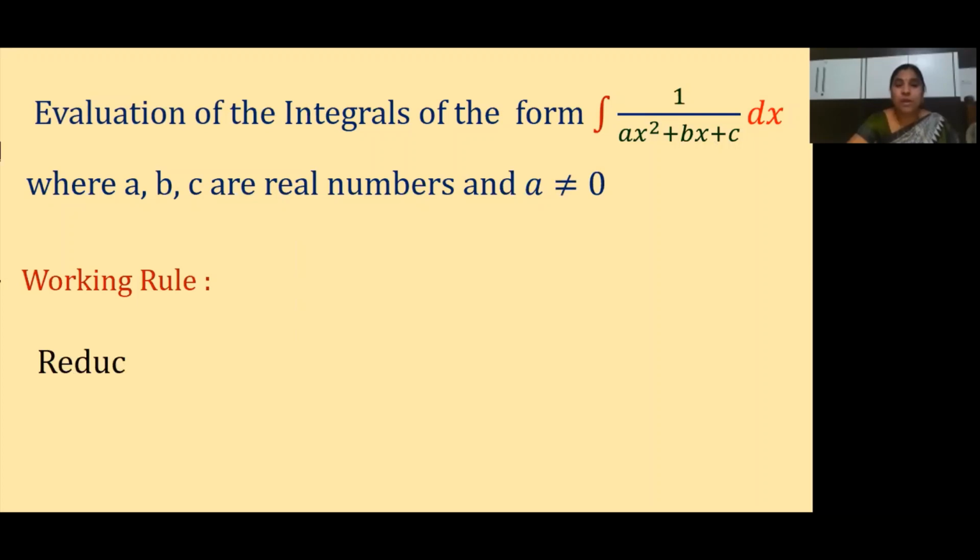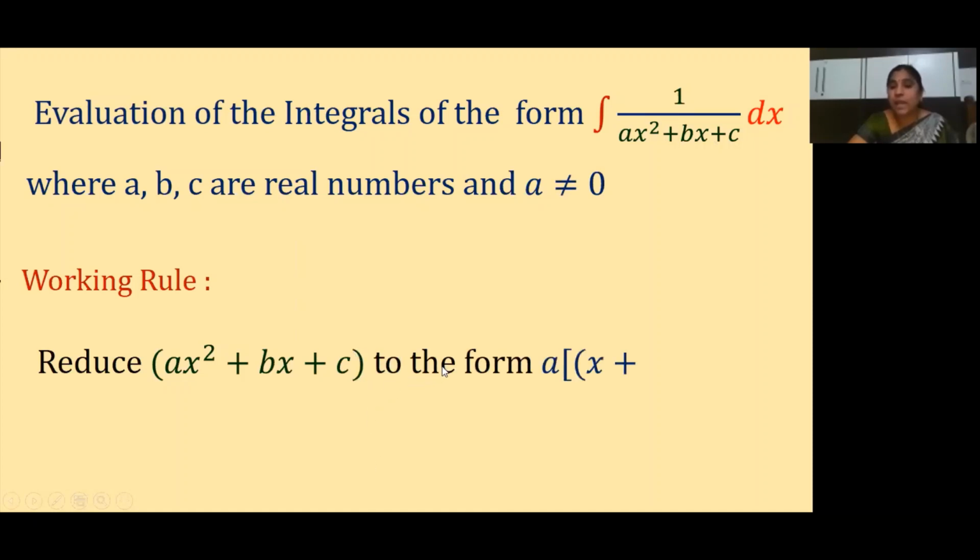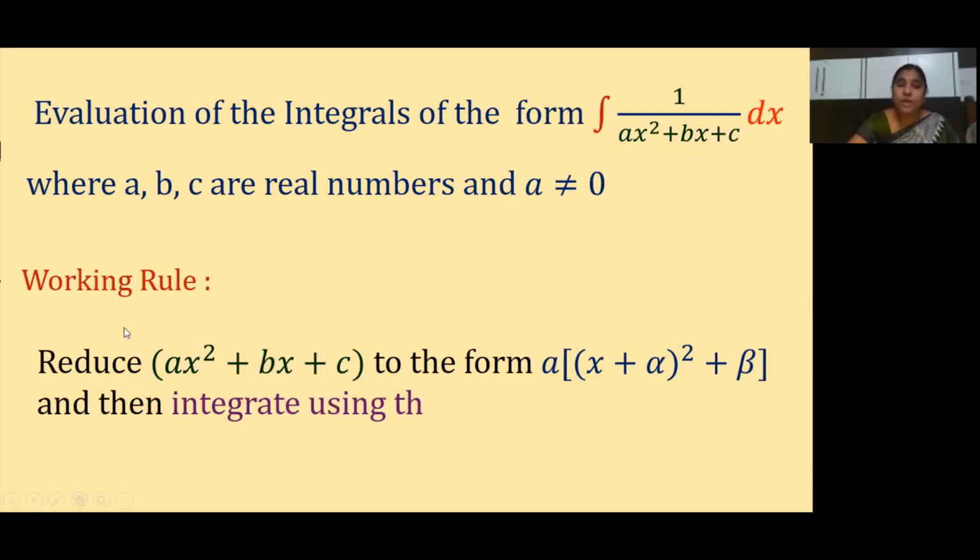Now here, if any function is there in this form, we have to reduce the quadratic term ax square plus bx plus c to the form a into x plus alpha whole square plus beta, and then integrate. Clear? And then integrate. So what do you do here? Reduce ax square plus bx plus c to the form a into x plus alpha whole square plus beta. So what is this alpha and beta? You will come to know in the sums, children. Clear? So how to reduce that into that form? You'll come to know in the sums.